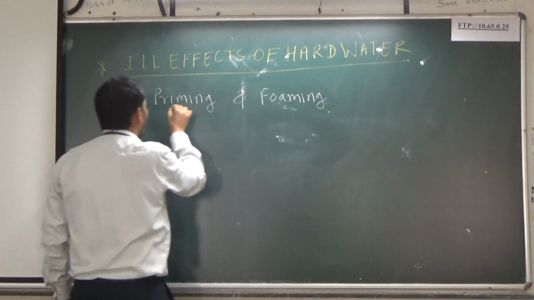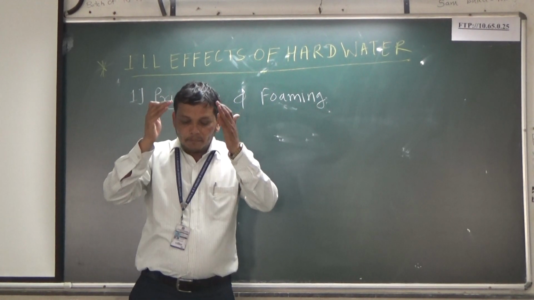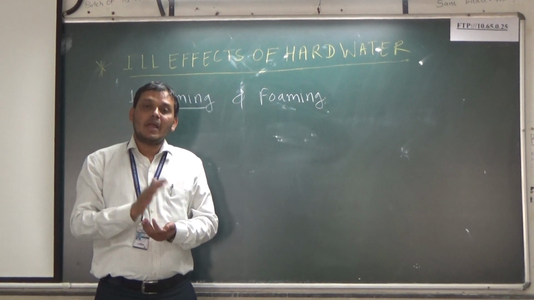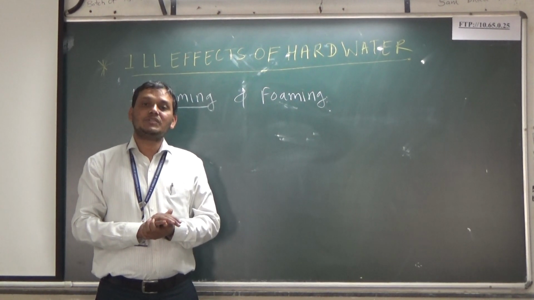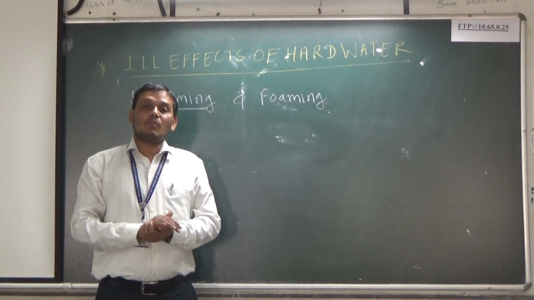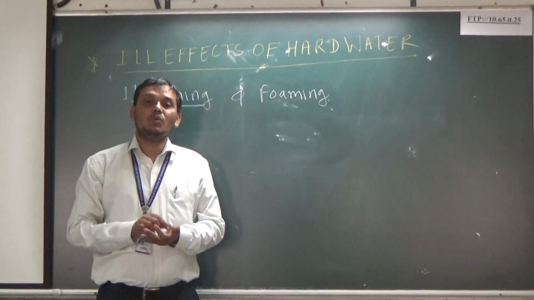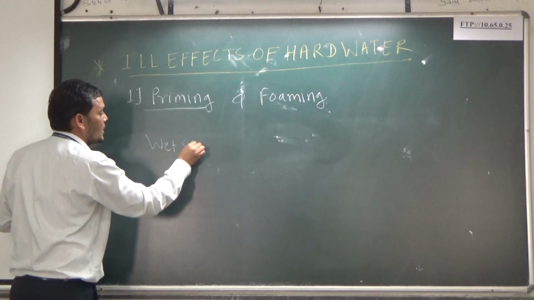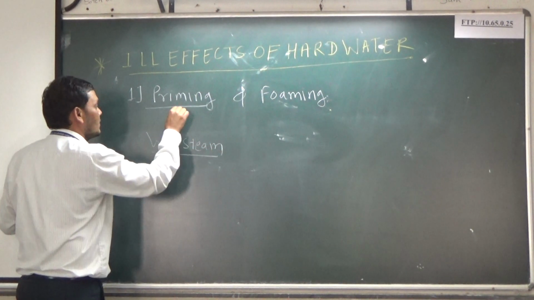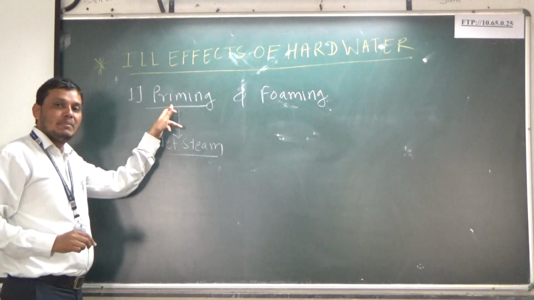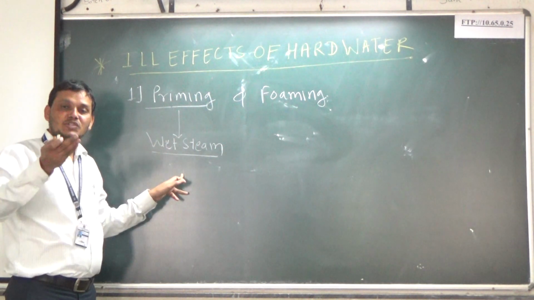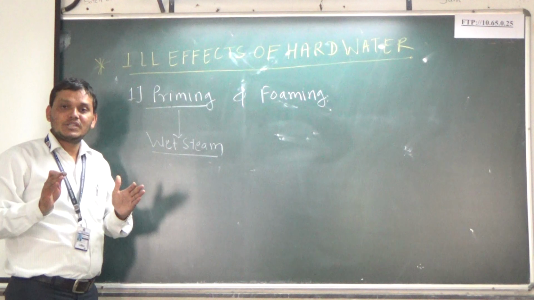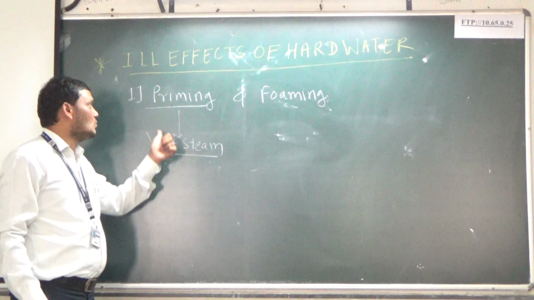Now, what is the definition of priming? Priming means the boiler water produces the steam, and along with the steam, some water droplets are carried out. The process of wet steam formation is known as priming. Remember this one. Priming means boiler water produces steam, and along with the steam, some water droplets are carried out. The process of wet steam formation is known as what?